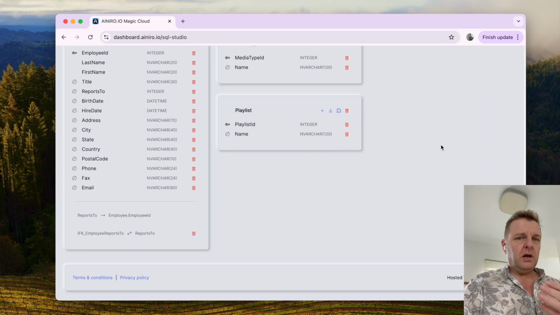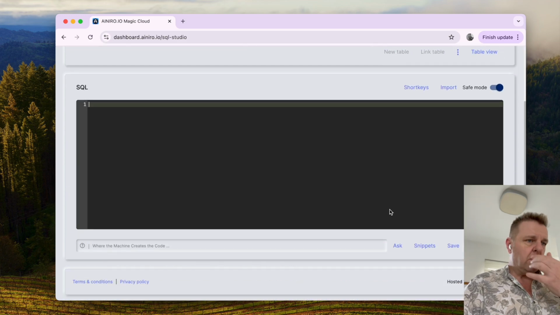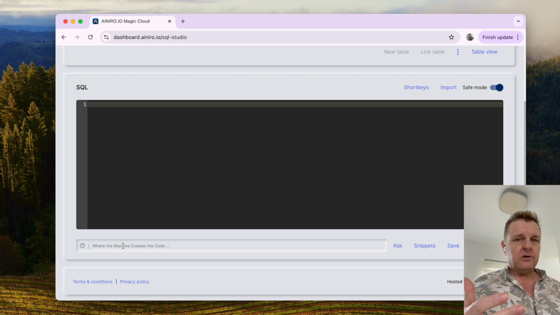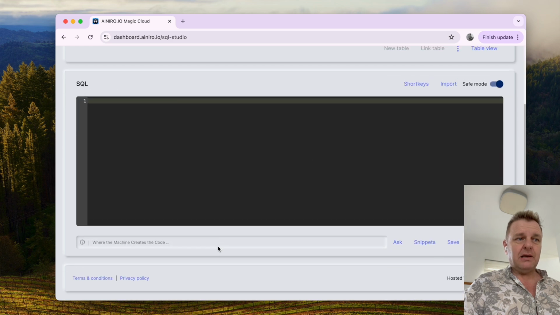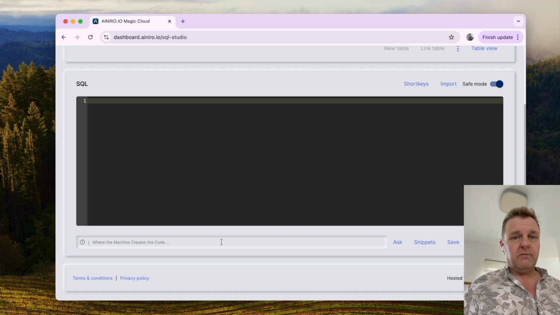Then it occurred to me that we have the schema for the database here, implying if I click SQL view, and I write something into this prompt here, which is an AI prompt. It's kind of like Microsoft Copilot, except it's AINIRO Copilot, I guess. Then I can use natural language to phrase my intentions, right? And if I can somehow associate the schema with this particular currently selected database as I am stating my intentions to the LLM, then OpenAI is actually going to be perfectly capable of transpiling that into perfectly valid SQL.